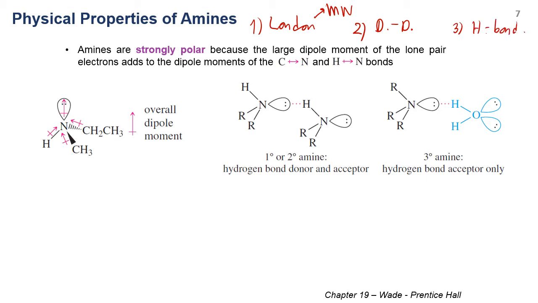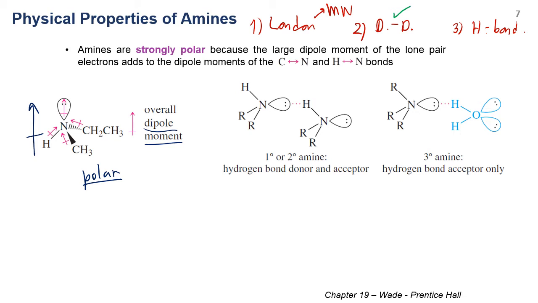As we mentioned in the last slide, nitrogen has higher electronegativity than carbon or hydrogen. Therefore, it will pull electrons towards itself, and this creates a permanent dipole. So we should be able to know that amines are polar molecules. When a molecule is polar or has a permanent dipole moment, it always has dipole-dipole interaction between molecules.